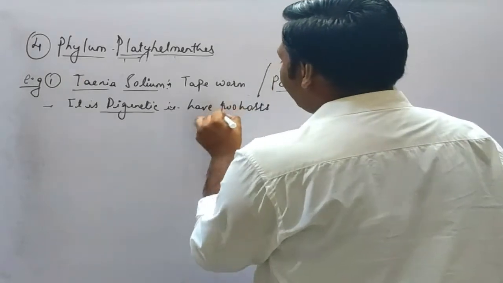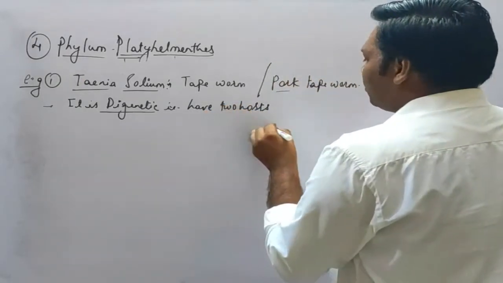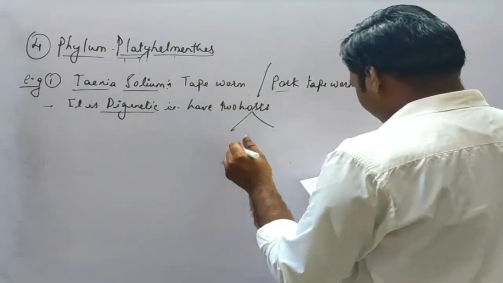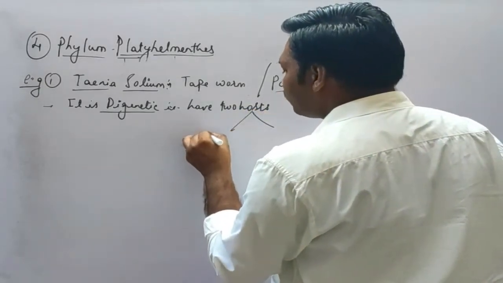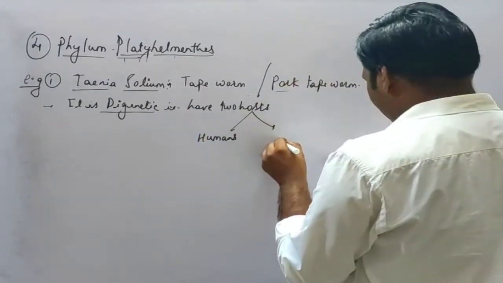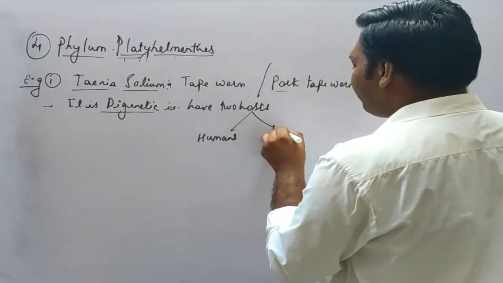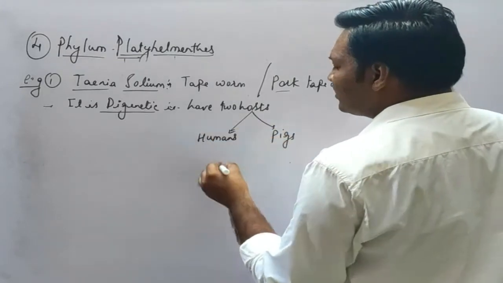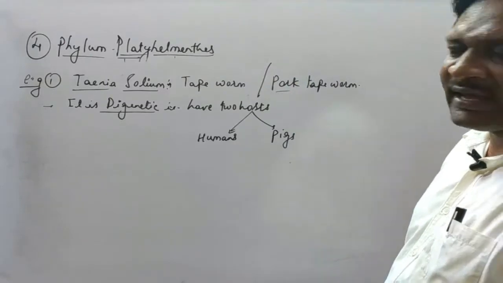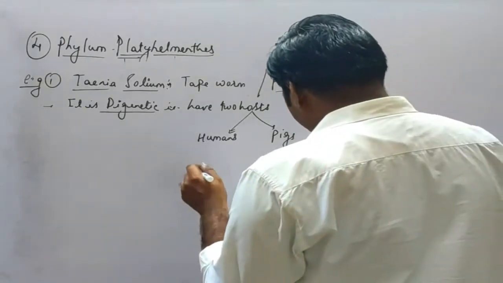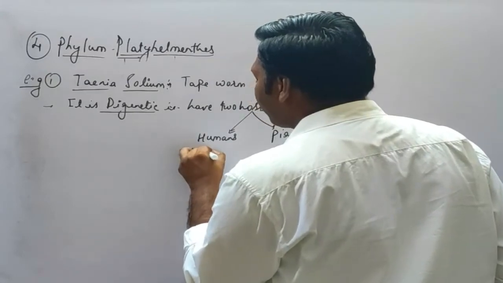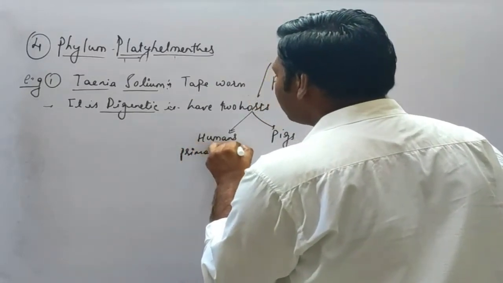Okay, now here which are these two hosts? It can be the humans, okay, and the second is the pigs. So humans are the primary host. Now why are they called primary host?